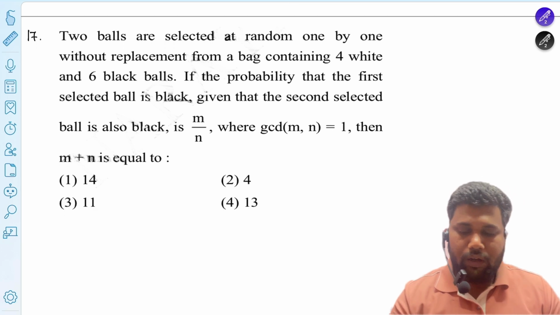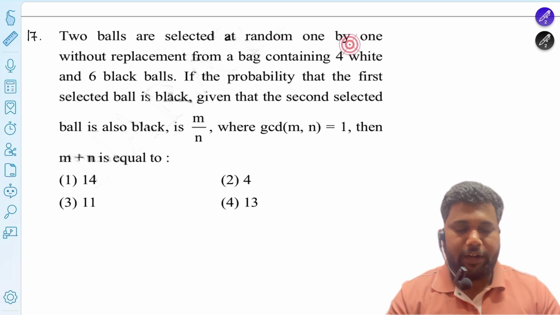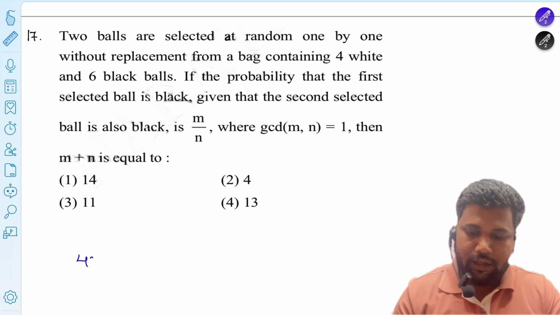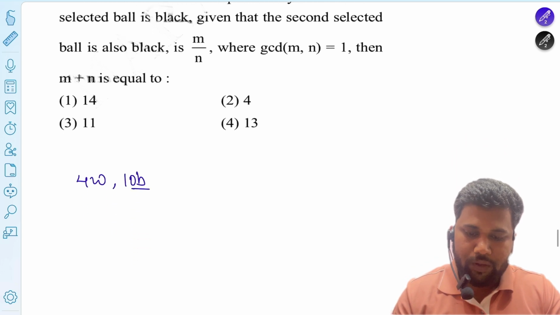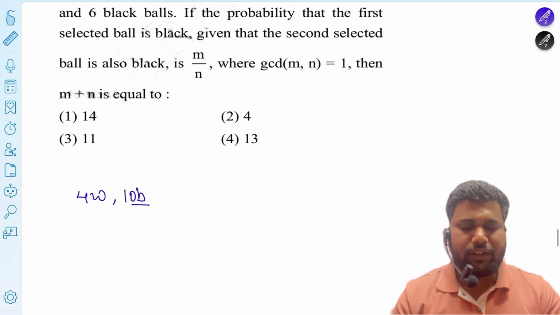The question is: two balls are selected at random one by one, that is, you select two balls randomly without replacement. One bag contains 4 white balls and 10 black balls. Then find the probability that the first selected ball is black, given that the second selected ball is also black. This is easy, not a problem.